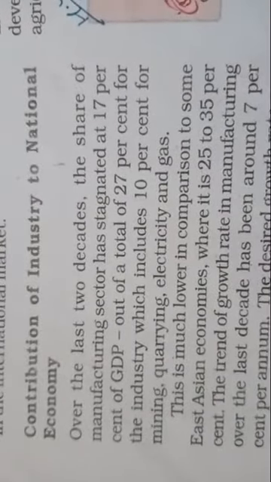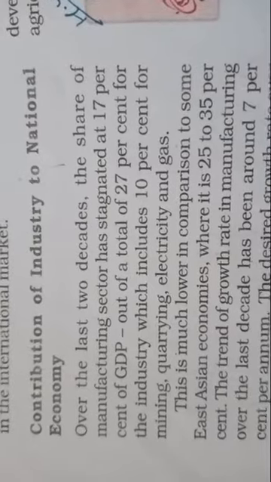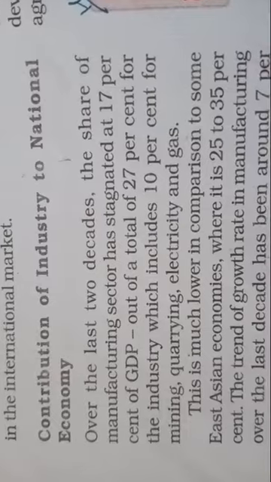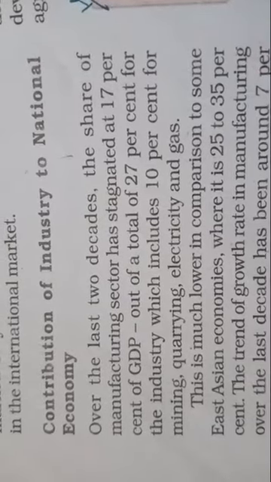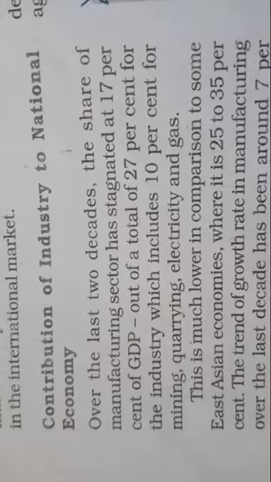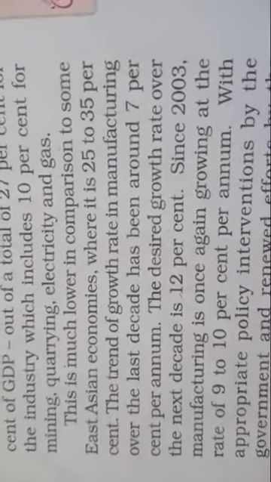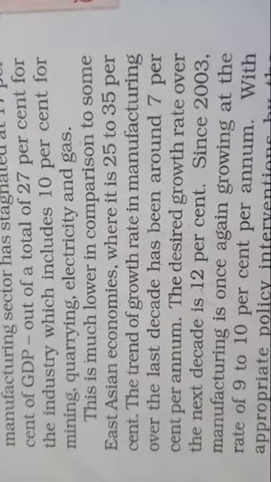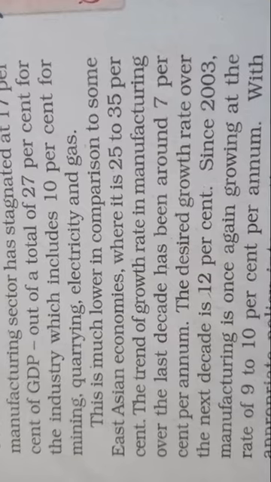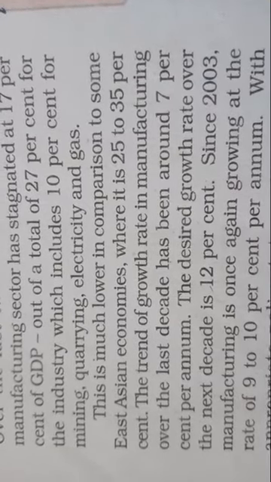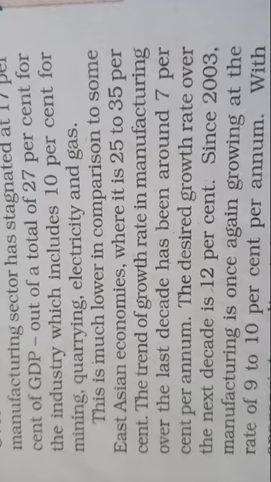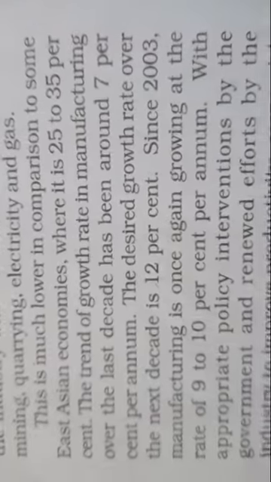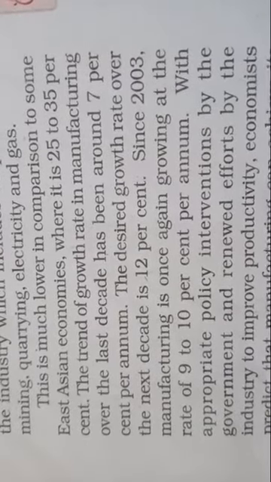Over the last 2 decades, the share of the manufacturing sector has stagnated at 17% of GDP out of a total 27% for the industry, which includes 10% for mining, quarrying, electricity and gas. This is much lower in comparison to some East Asian economies, where it is 25 to 35%. The trend of growth rate in manufacturing over the last decade has been around 7% per annum. The desired growth rate over the next decade is 12%. Since 2003, manufacturing is once again growing at the rate of 9 to 10% per annum.